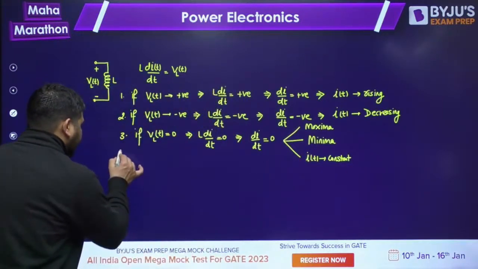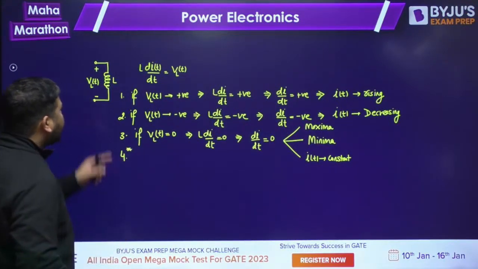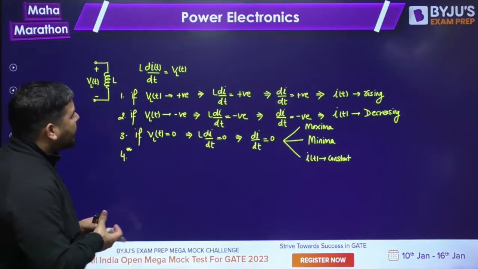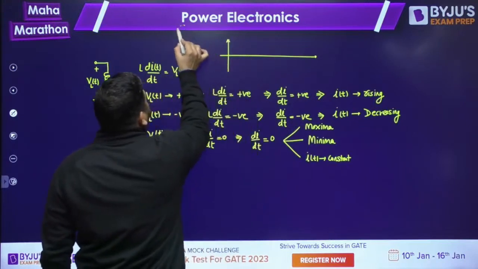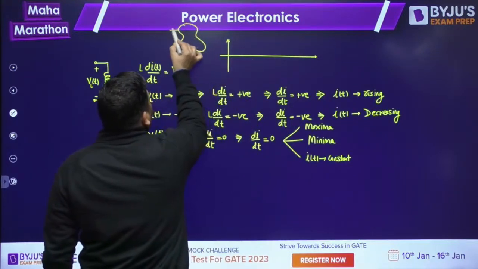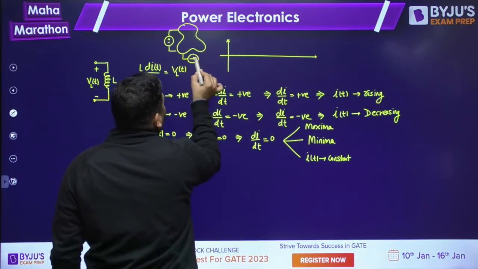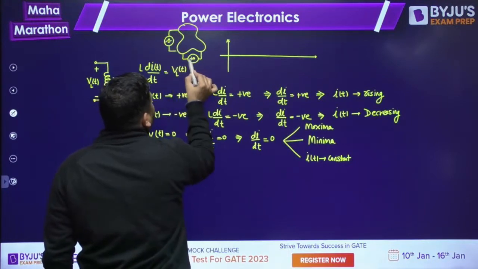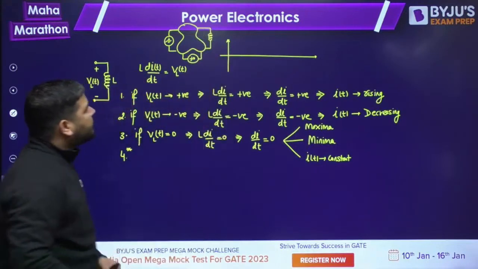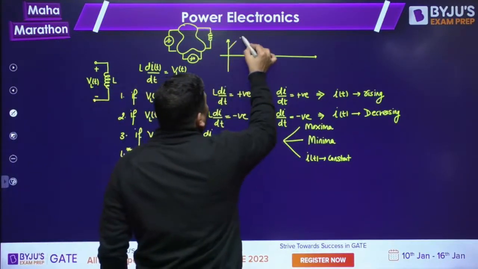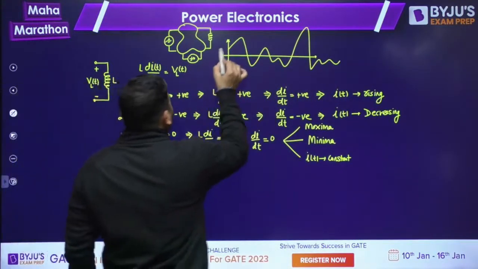Now there is one more point, and that point is very important. Let's say you have an inductor. Let's say we have a circuit, and here are some sources I have connected. We don't know about these sources, and we have an inductor as load. Let's say the current is like this. This is the current in the inductor.